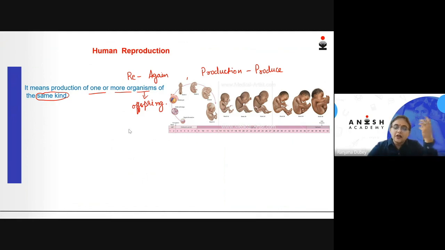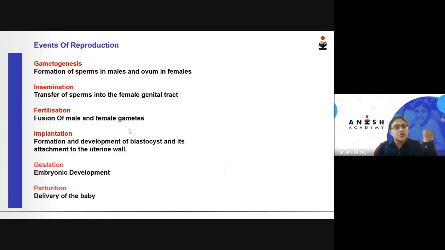Now, taking the lesson human reproduction, let us first see what are the events in the process of reproduction. The various events which take place in the process of reproduction are given. First one is gametogenesis. Genesis means to form and gameto means gametes. What are the male and female gametes? The male gamete is sperm and the female gamete is ova. So the formation of these male and the female gametes, that is basically sperm and ova, is called gametogenesis, which is the first event in the process of reproduction.